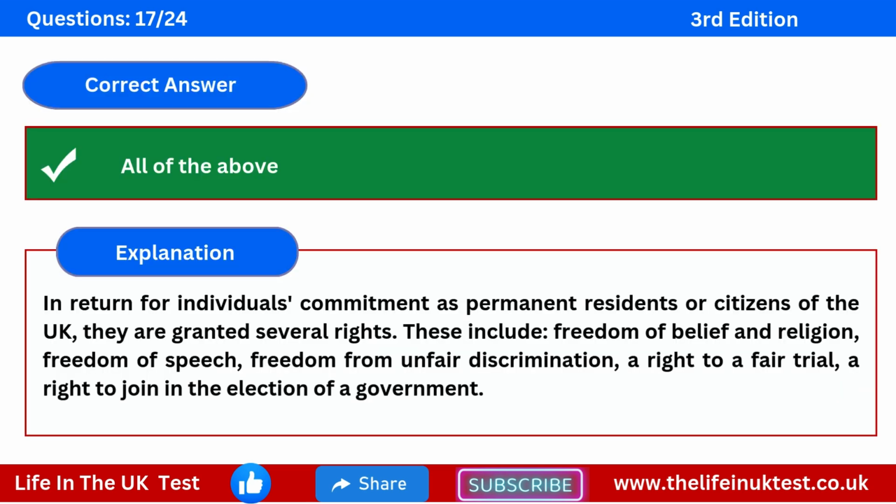The correct answer is all of the above. Explanation. In return for individuals' commitment as permanent residents or citizens of the UK, they are granted several rights. These include freedom of belief and religion, freedom of speech, freedom from unfair discrimination, a right to a fair trial, a right to join in the election of a government.